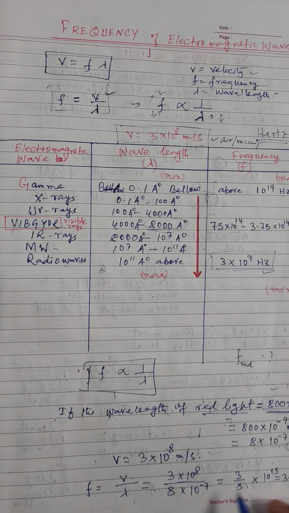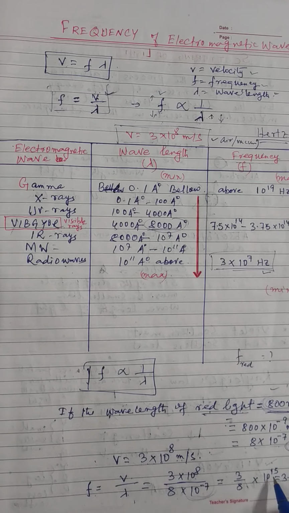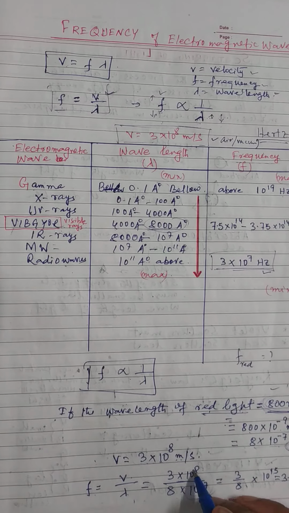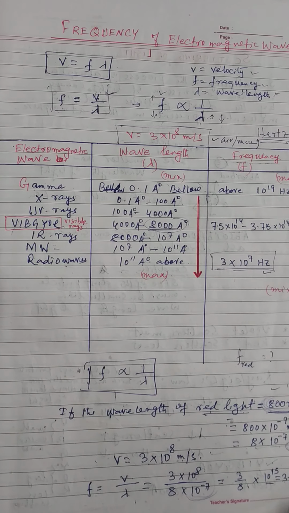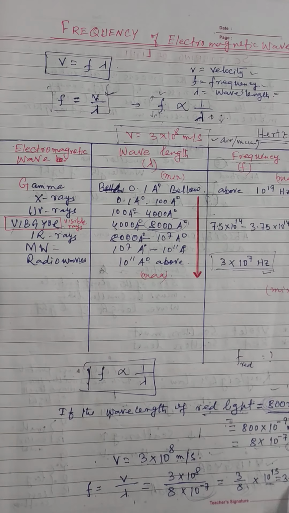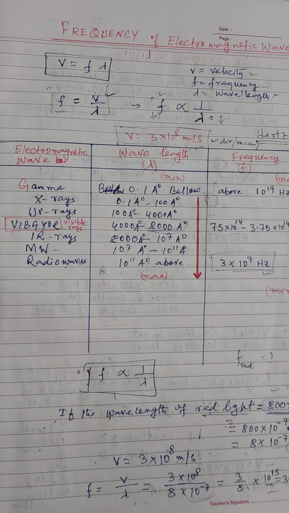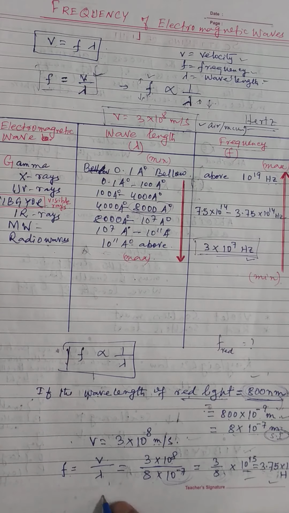So 3 by 8, and this becomes 10 to the power 15, because minus 7, if you take it up, becomes plus, so 8 plus 7, 15. 3 by 8 is equal to 0.375, which is 3.75 into 10 to the power 14 Hz. From this method we calculate the frequency.